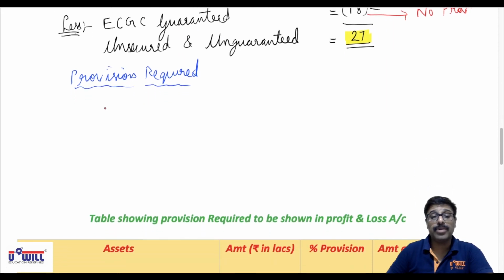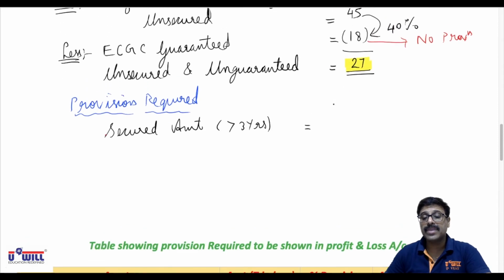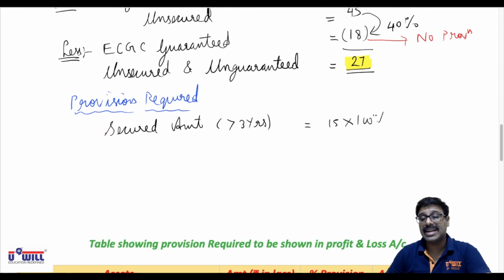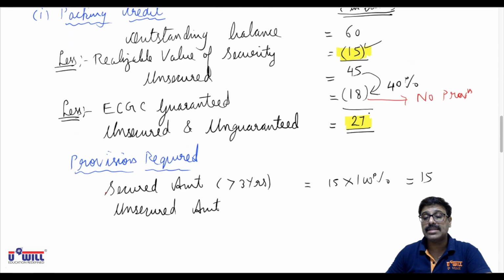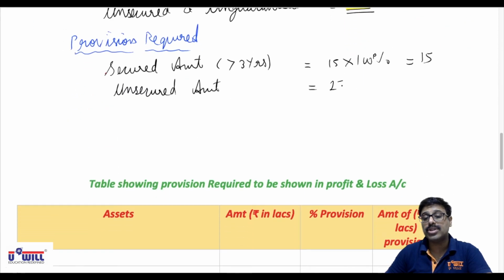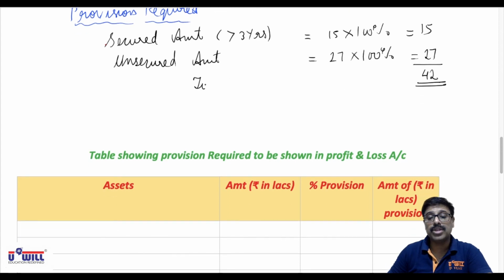So secured amount, since it is again outstanding for more than 3 years, we will create 100% provision on this 15 lakhs. So 15 lakhs into 100%, 15 lakhs. And unsecured, we always create 100% provision. So unsecured amount, which is this 27 lakhs, on that again we will create 100% provision. So 27 into 100%, 27 lakhs. 15 plus 27, 42 lakhs is the total provision required. Okay, this is the total provision required in case of packing credit.